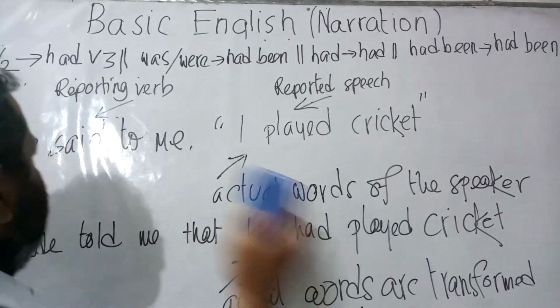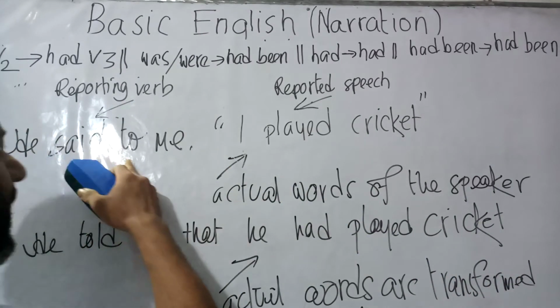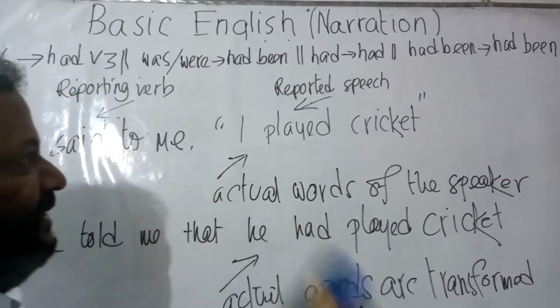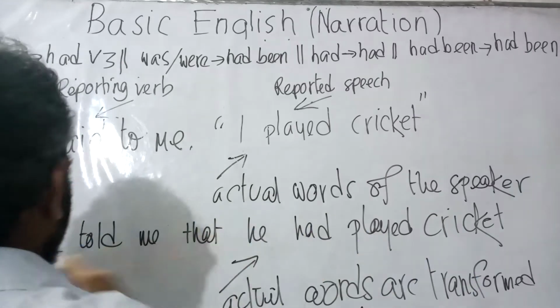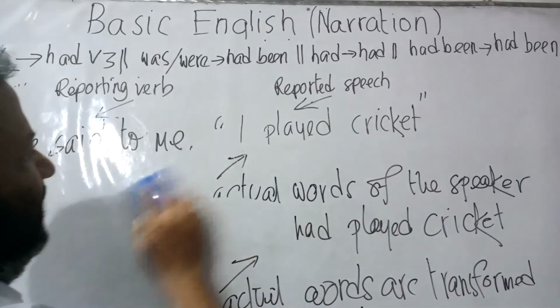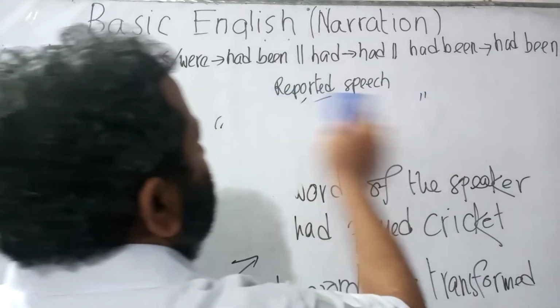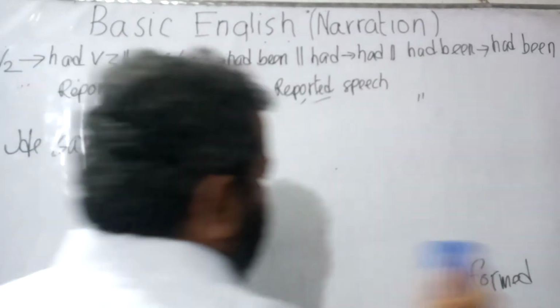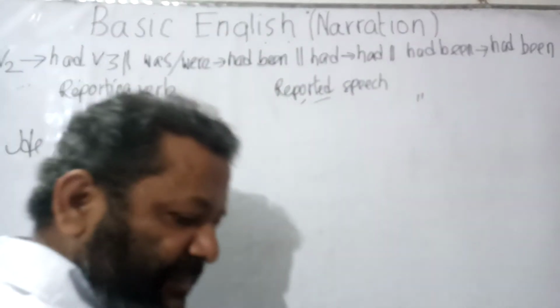I repeat, the basic sentence was, he said to me, I played cricket. Now, when it is turned into indirect speech, he told me that he had played cricket. Now, let us practice some more sentences. This sentence was with the subject I.